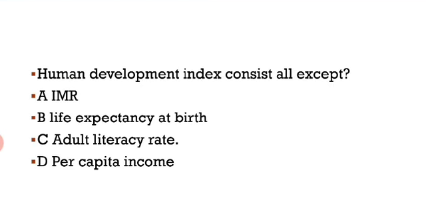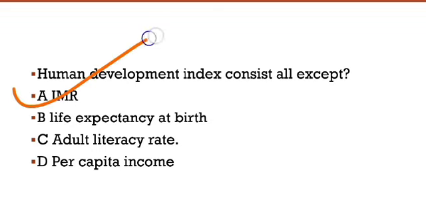Okay, the next question, Human Development Index consists of all except. So here our right answer is A. Human Development Index does not contain the IMR. IMR means infant mortality rate. It is not included in the Human Development Index. All the other three options, life expectancy at birth, adult literacy rate and per capita income, are included in the Human Development Index.